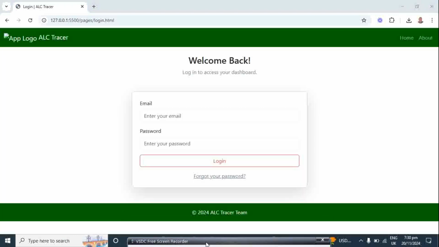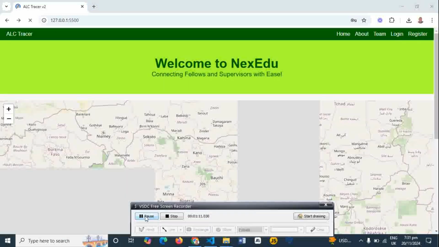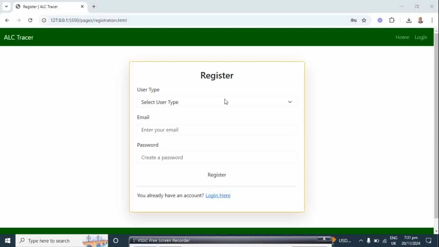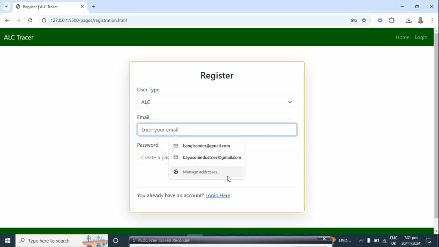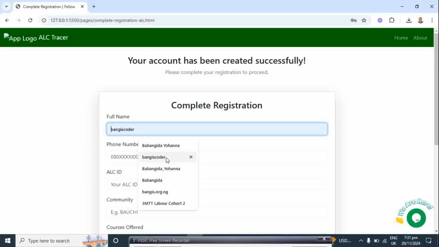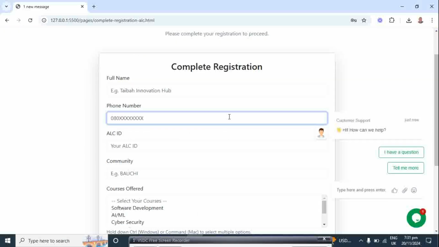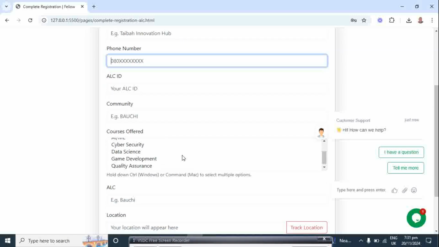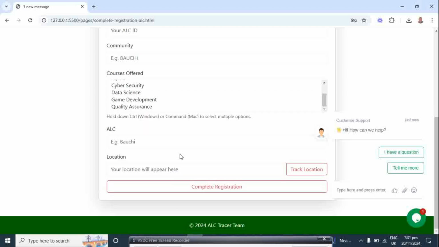Now, this is the login page where you can enter your email and your password, then you log in. If you don't yet have an account, you can register with the app. As you can see from here, we have two different types of users. ALC can register. When an ALC registers, the app will take them to complete registration where they are going to write their names. That is the ALC name, and it's going to have the phone number, the ALC ID, the state, the courses that they are offering, and the ALC community.